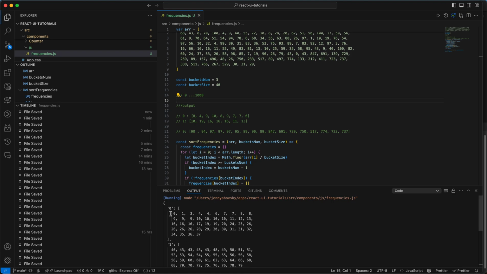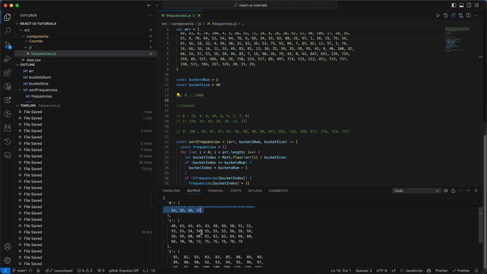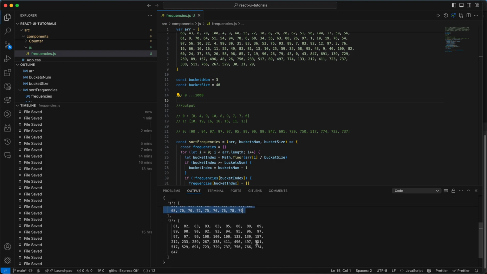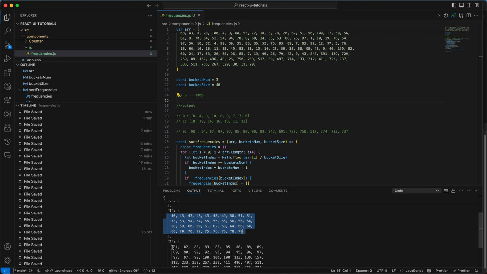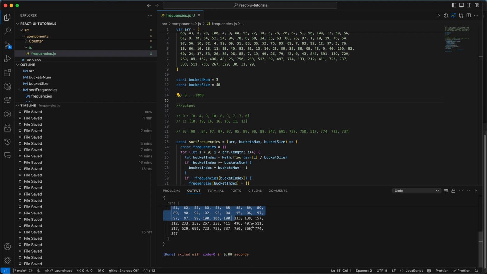From 0 to 39 we have all the numbers in our first bucket. The second bucket is 40 to 79. It behaves the same, and the last bucket starts from 80, but then we have all the rest of the numbers.